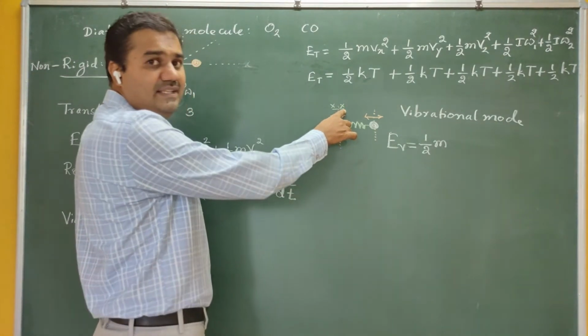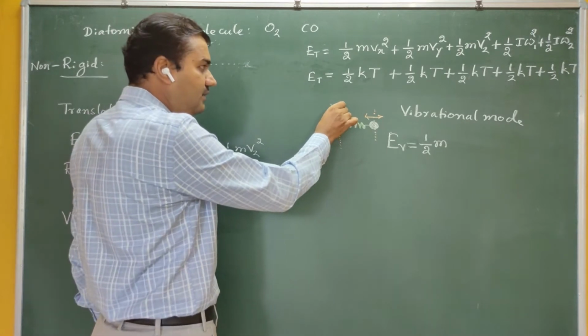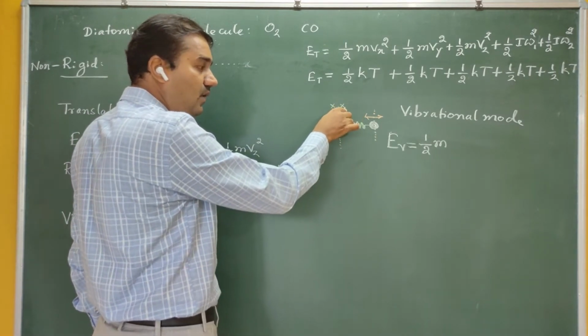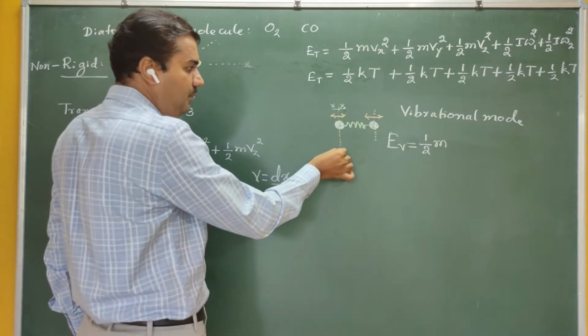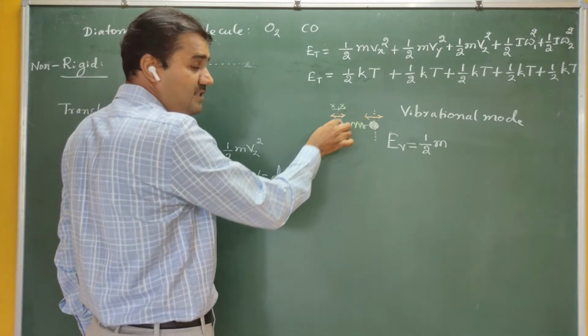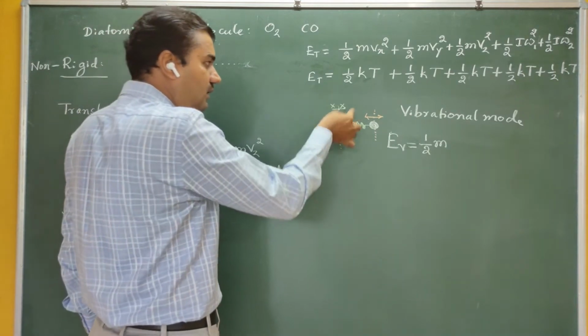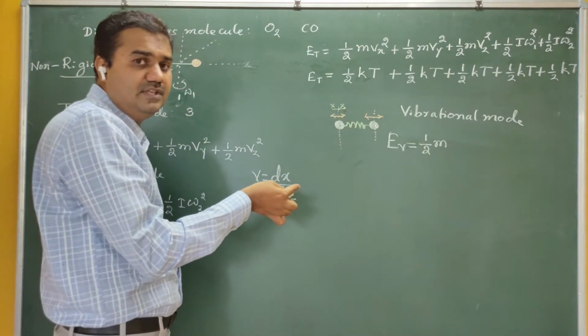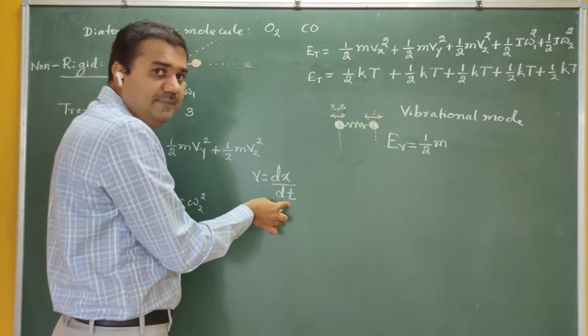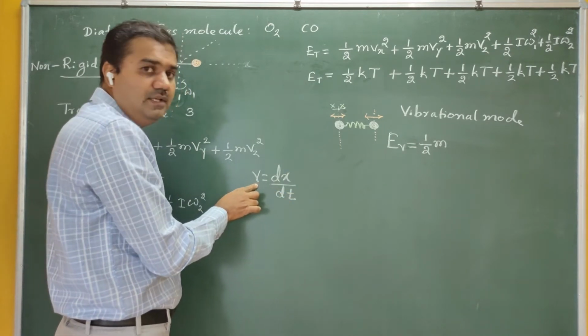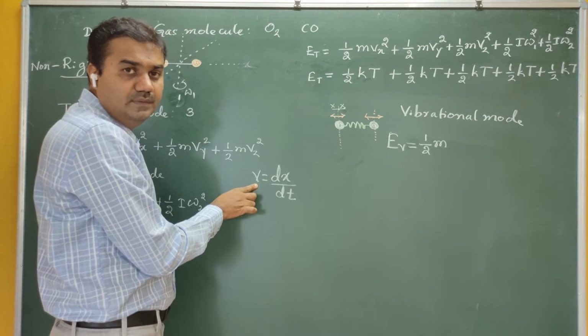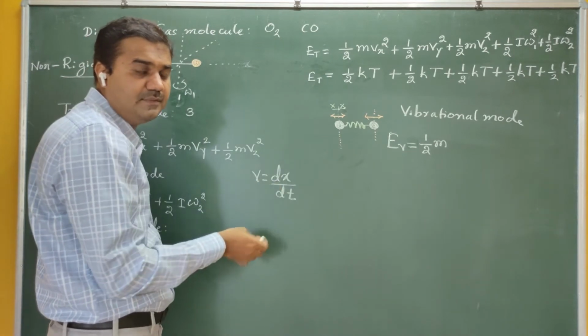If x is the distance of the molecule from the mean position when it is vibrating, covered in some time t, then the change dx with respect to change in time dt is velocity. So v is equal to dx by dt.